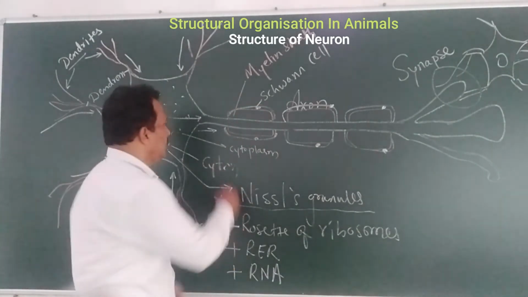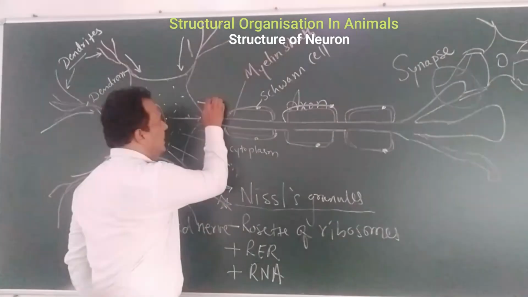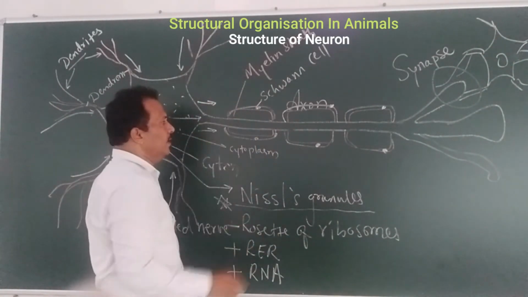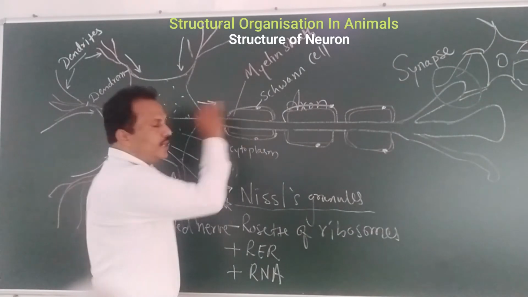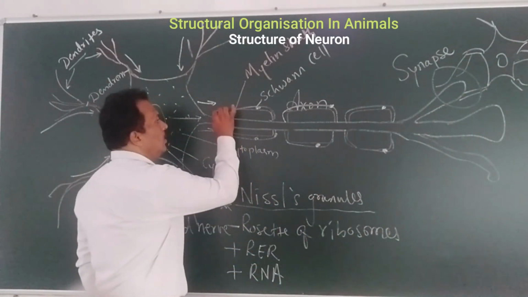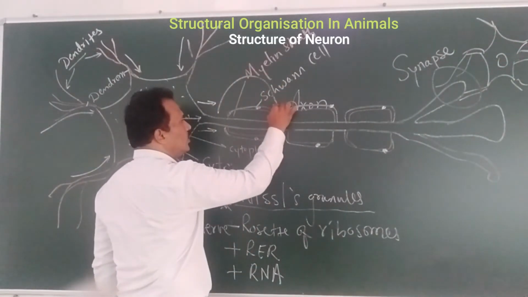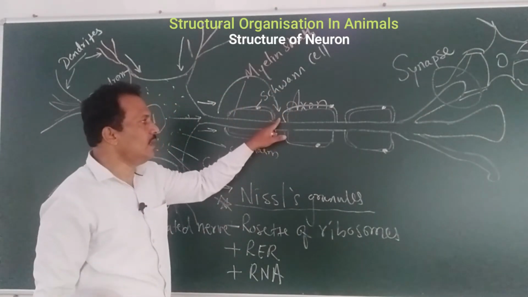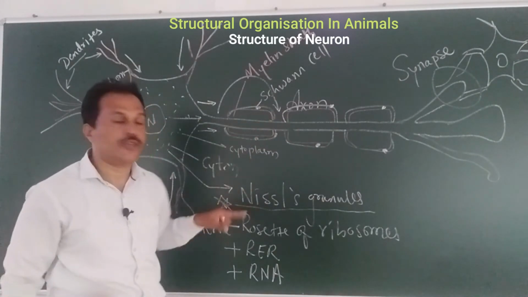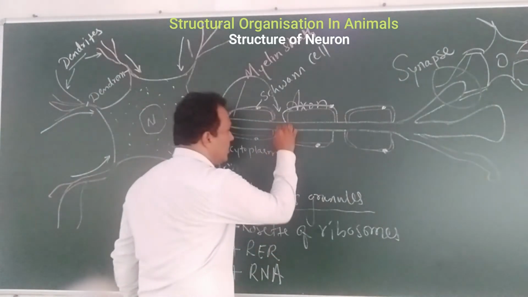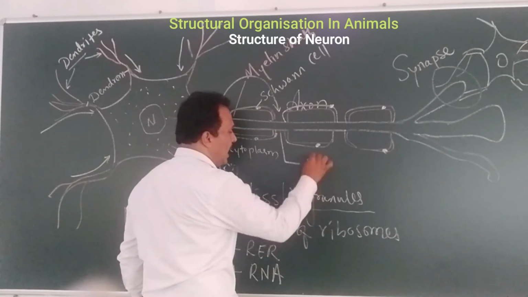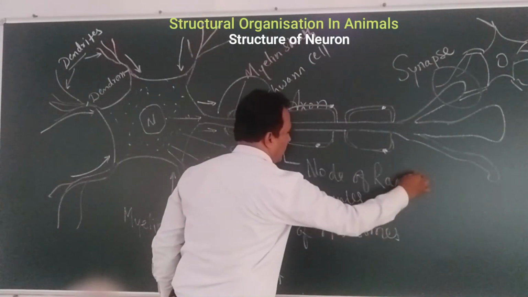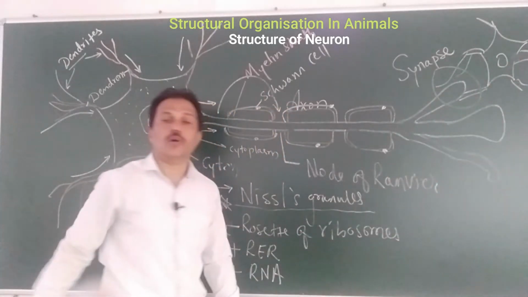Myelin sheath is an insulation. If the impulse is carrying in this direction, and the myelin sheath comes in between, the impulse cannot go straight. It has to jump from this point to this point. What is this point known as? Where there are gaps in between the myelin sheath, these particular junctions are known as nodes of Ranvier.